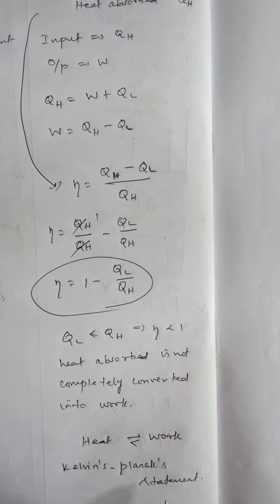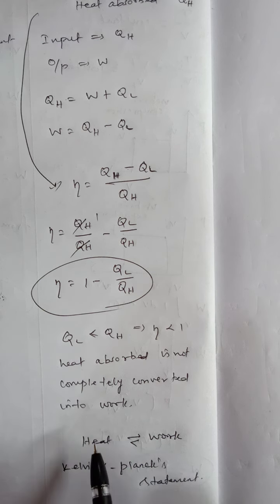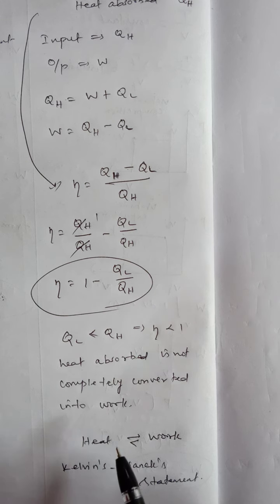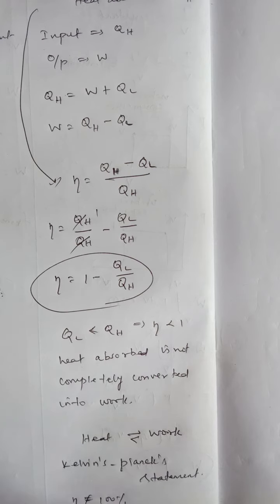According to the Kelvin-Planck statement, the heat energy is not completely converted into work done. The statement is: it is impossible to construct a heat engine that operates in a cycle whose only effect is to convert heat completely into work. This means we cannot convert the heat into the full amount of work. Some waste, some loss, will be there. So no heat engine we can construct in the universe can have 100% efficiency. Something will be lost.